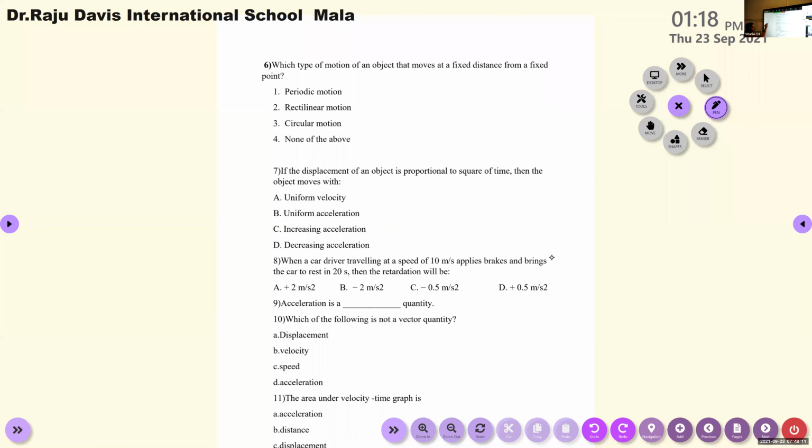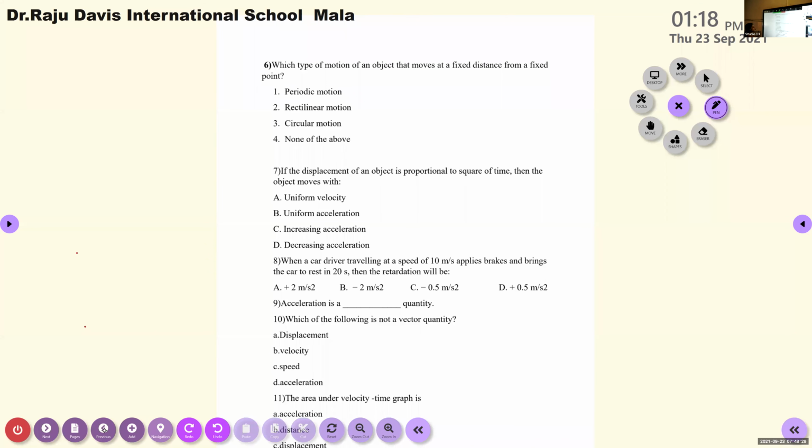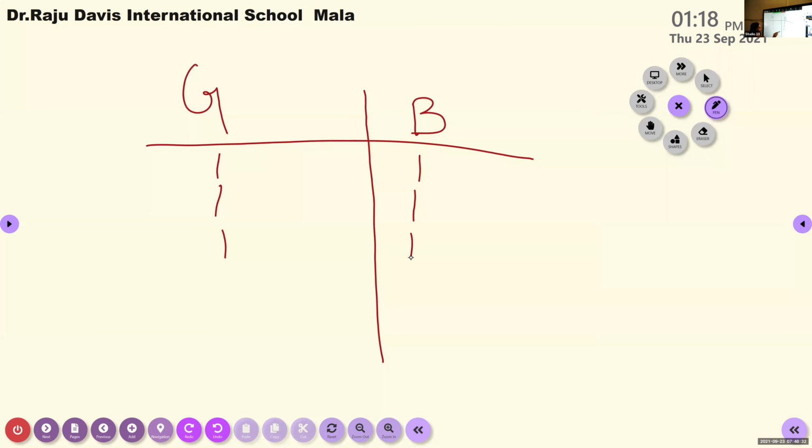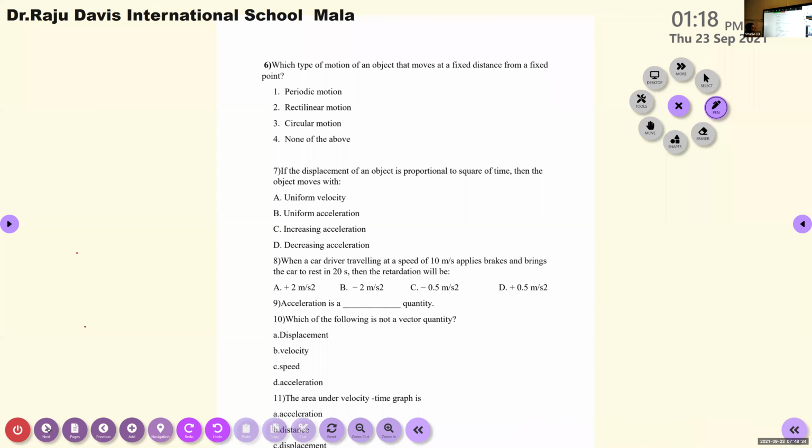We know that in circular motion, the object starts its journey from a fixed point and covers equal distance, moving with uniform speed, and it ends at the same point itself. So it completes the journey with respect to a fixed point. So the answer is circular motion. Okay. Then the next question to girls.